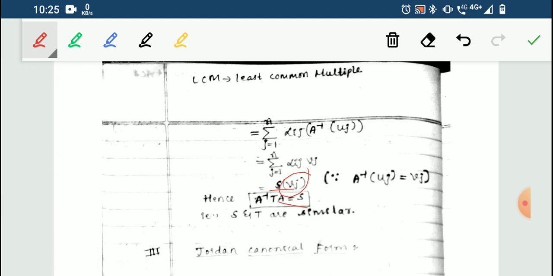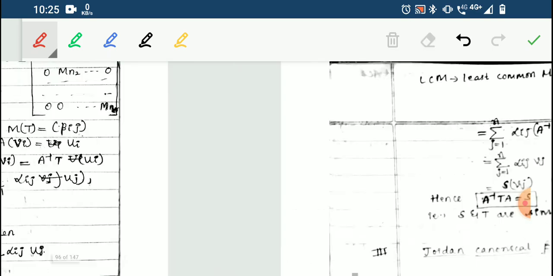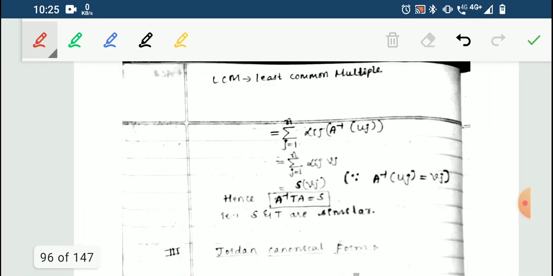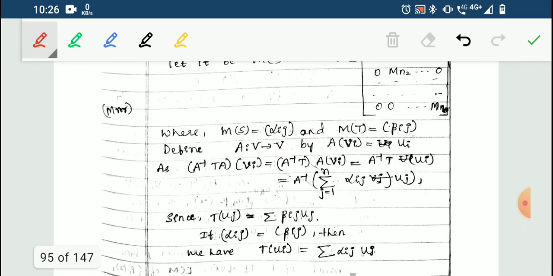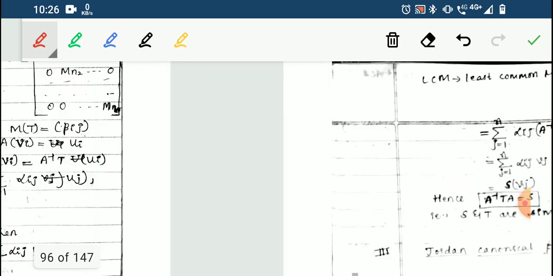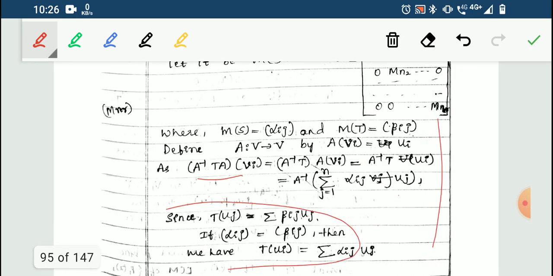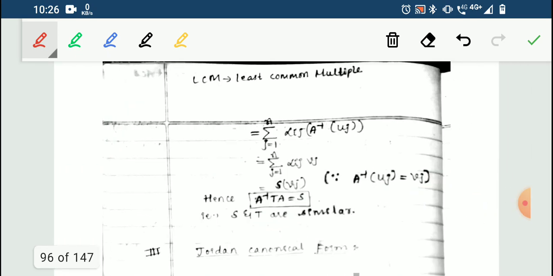So vj gets cancelled, and A inverse T A is equal to S. It is better to write this here, or write these things somewhere aside. Then the theorem will be continuous, and you won't get confused.